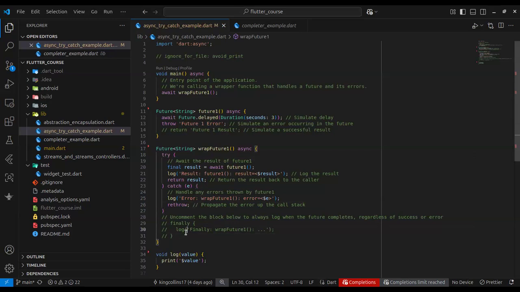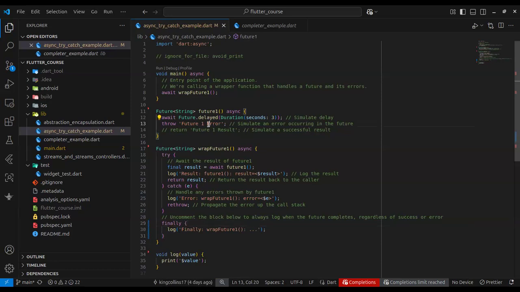Like now, here we have a finally block, right? If I run this code, all of you have access to the repository. You can always pull it and run it to see what I'm saying. If I run this code, this finally block, this log finally wrap future one, is not going to run because I'm rethrowing the error I caught from this future one. Remember that this future one throws an error, right? Throws an error here. So this finally block is not going to run.